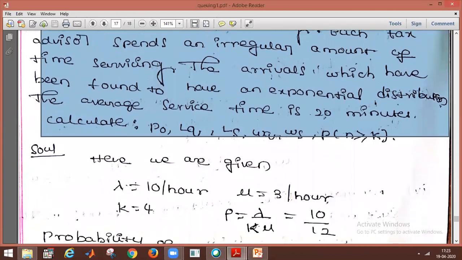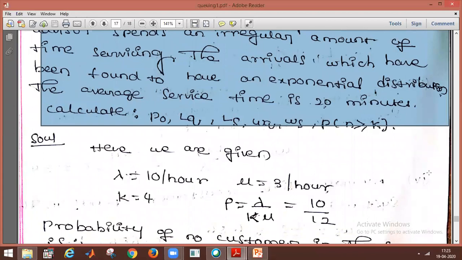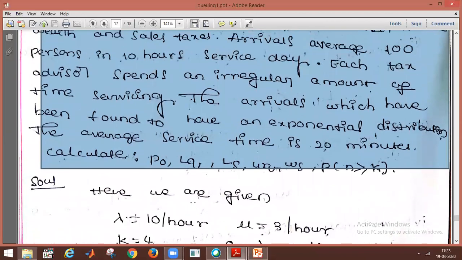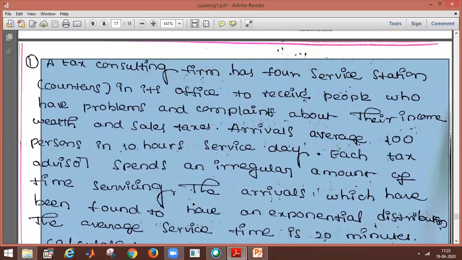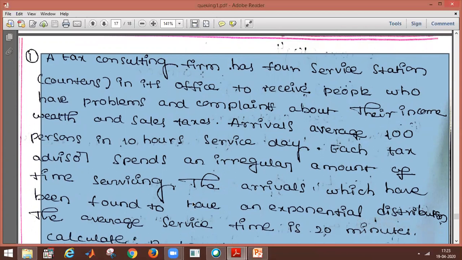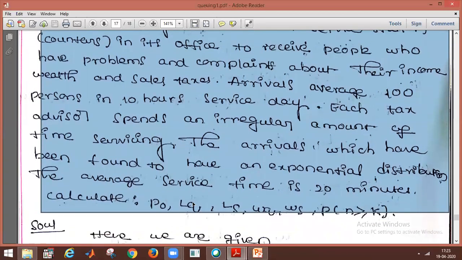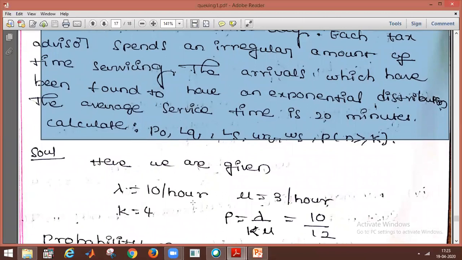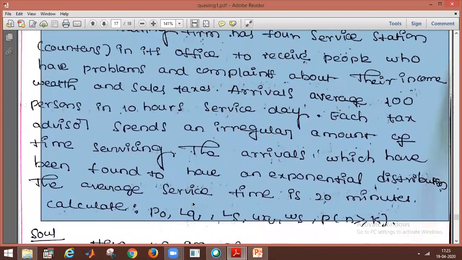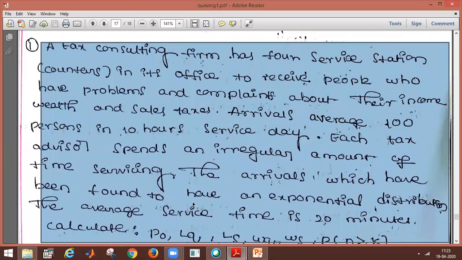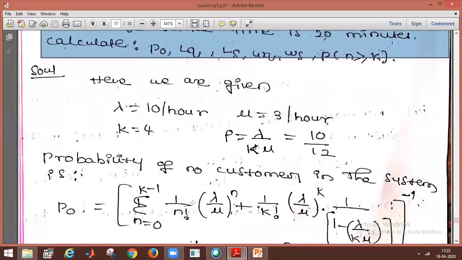First we have to write down the given information. So here, what is the lambda? Lambda is given, the average persons in 10 hours. That is lambda is equal to 10. And what is the k? Here k is the four service stations. That is the indication for k.